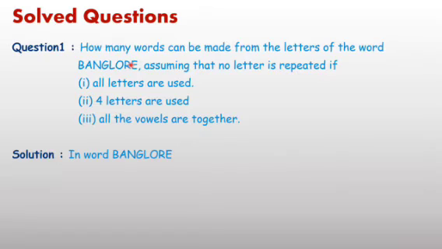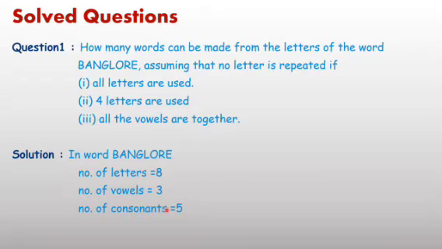Whenever a question of this type is given, first you write down the word and check the number of letters. 1, 2, 3, 4, 5, 6, 7, 8. There are a total of 8 letters. The number of vowels is 3 and the number of consonants is 5. For repetition, just check whether any letter is repeated or not. There is no repetition of any letter. Whatever word is given, write down all this information.